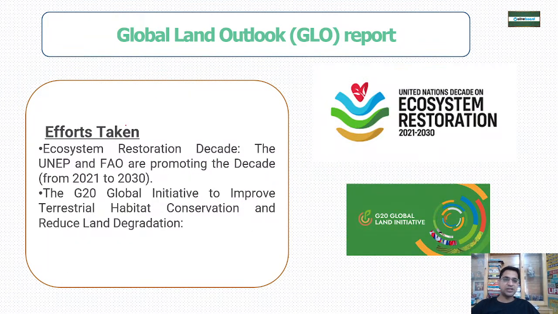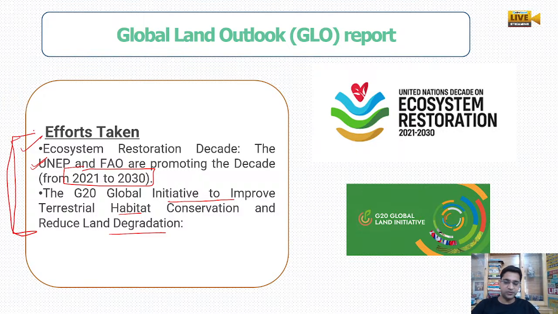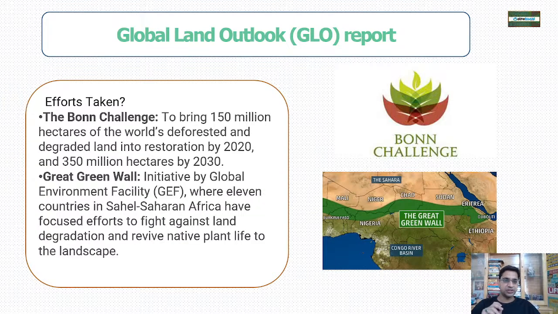Then the Ecosystem Restoration Decade, which we are following, by the United Nations Environment Programme and FAO, has been going on from 2021 to 2030. Then the G20 Global Initiative on reducing land degradation and improving terrestrial habitat conservation. These are the efforts going on to improve land resources.